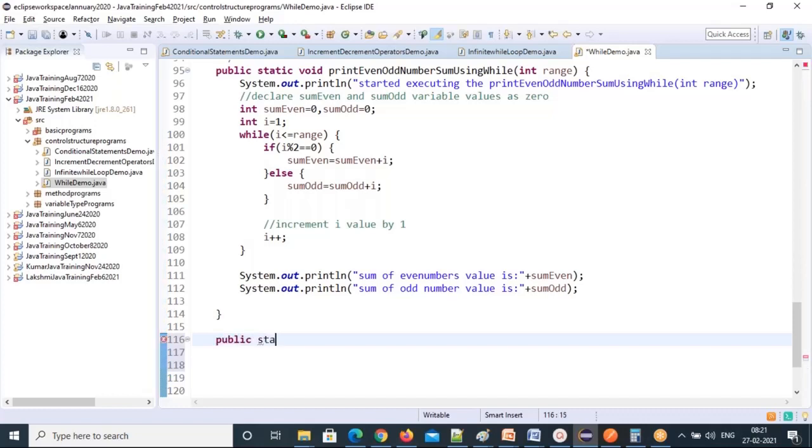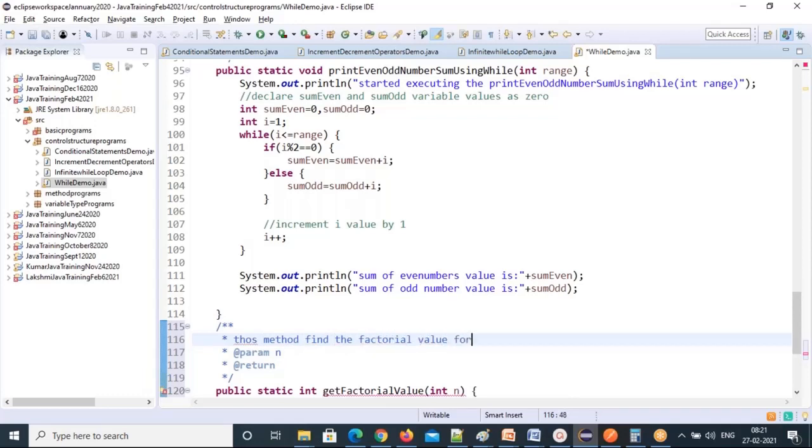So public static int return type. Now only 1 value I'll get, that's why I'm returning. So public static int getFactorialValue. So I'll give int n. So any number you give, for that number you find the factorial value. So this method finds the factorial value for the given number.